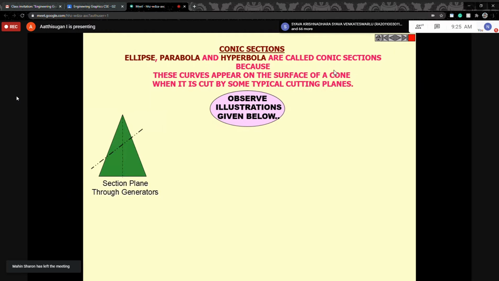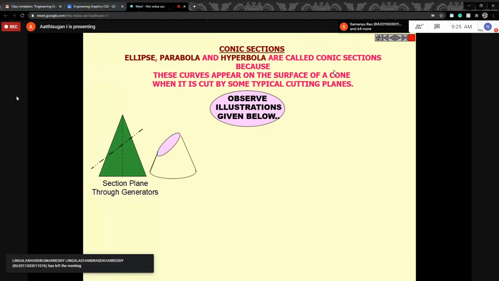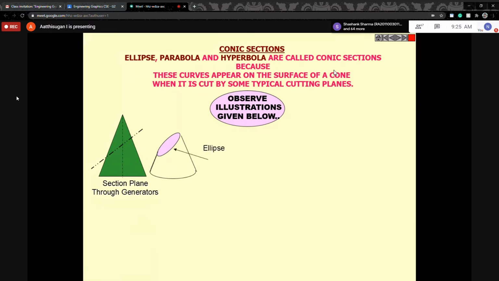Here remember this condition: the cutting plane passes through the generator. Passing the generator, the angle is alpha. Alpha is less than 90 degrees but greater than half of the apex angle. So you get the shape of an ellipse like this. See that pink color shown, that is the shape of the ellipse. That is the first case, ellipse.